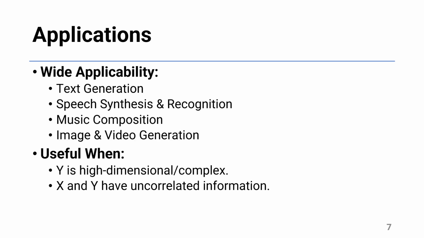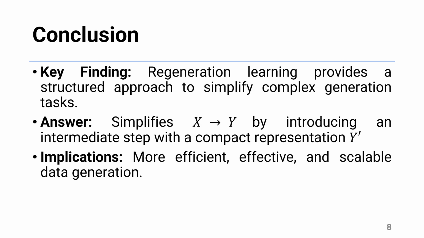This new paradigm can be applied to a wide range of tasks, including text generation, speech recognition, music composition, and image generation. So, what are the main takeaways? Regeneration learning offers a powerful solution for conditional data generation tasks by breaking down a difficult problem into two more manageable steps. It is particularly useful in situations where the target data is high-dimensional and complex, or when there is a significant information mismatch between the source and target data.